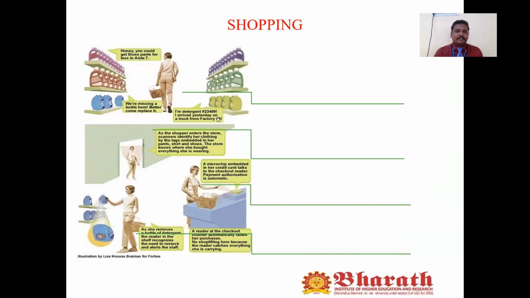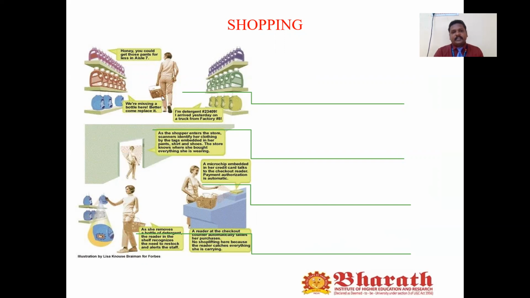Then another thing is we can use the IoT in shopping. Let's say a person enters the store. The scanner will automatically identify her clothing by the tags embedded in her pants, shirts and shoes. Then the store knows where she bought everything she is wearing, so that information can easily be captured.